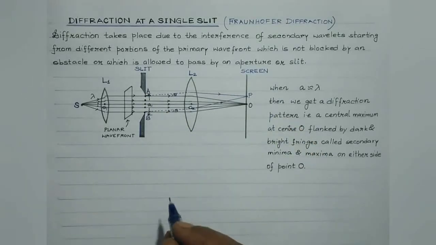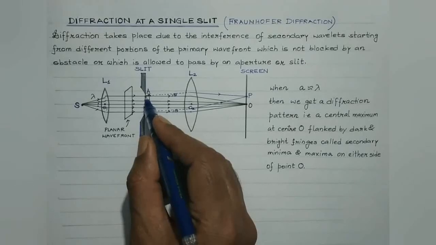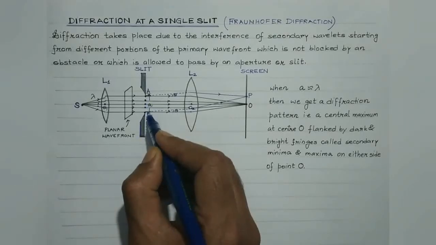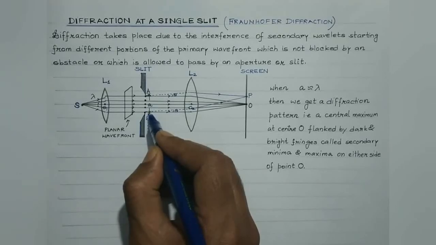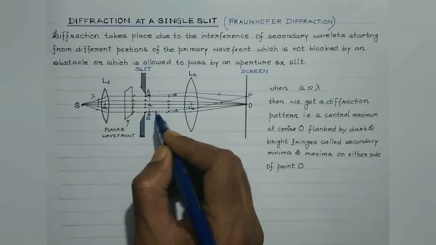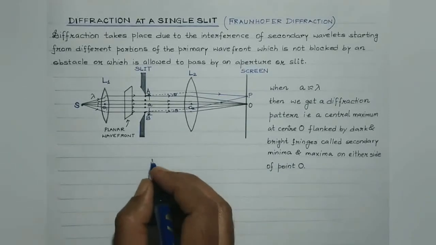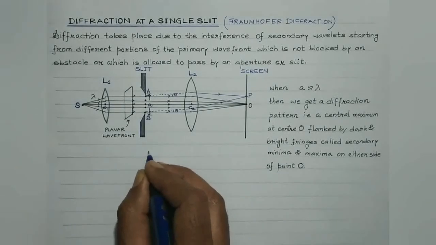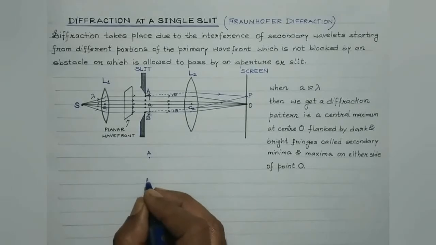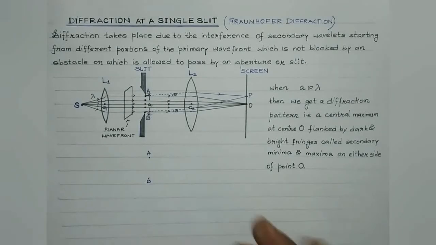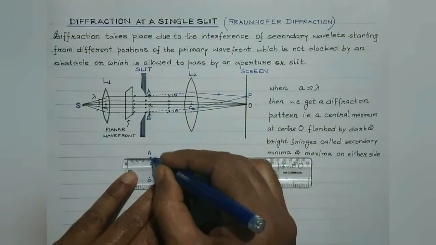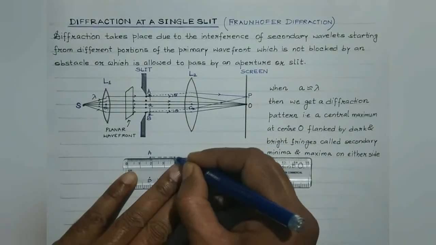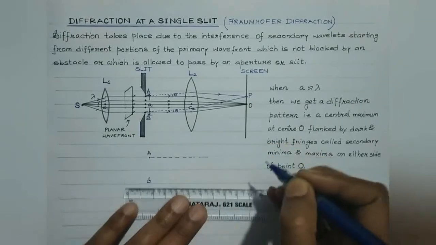Now in order to find that, we'll drop a perpendicular from A. If we drop a perpendicular from A, then this distance will give us the path difference between the two waves. Let us consider these two points. This is A and this is B. Now, as per the rectilinear propagation of light, if the rays do not get diffracted, then this is the original direction, isn't it?